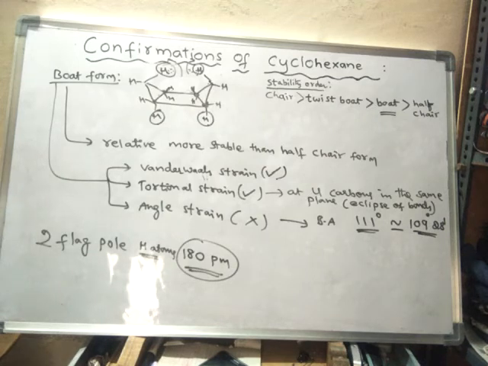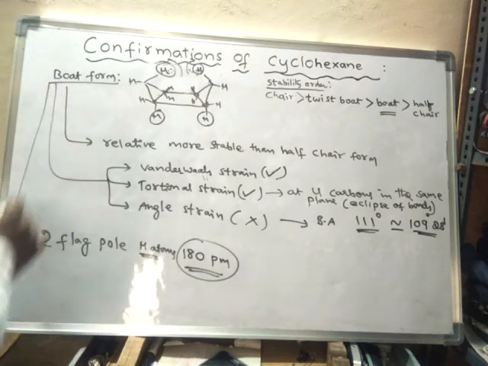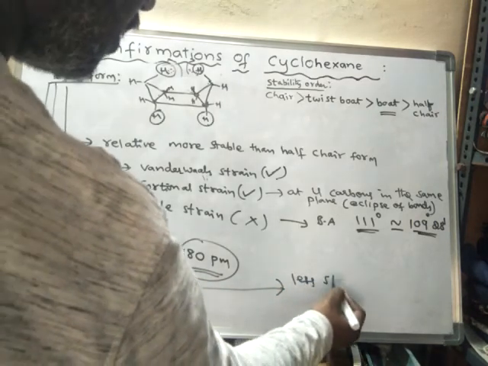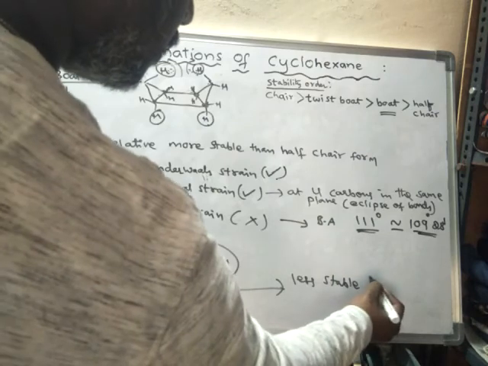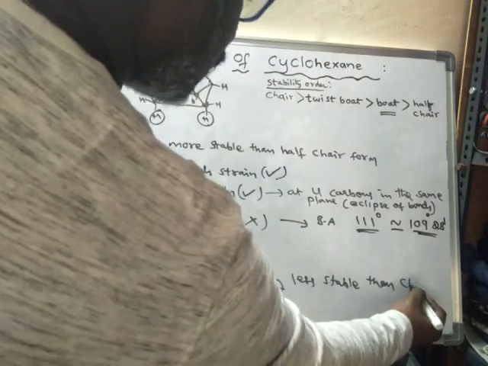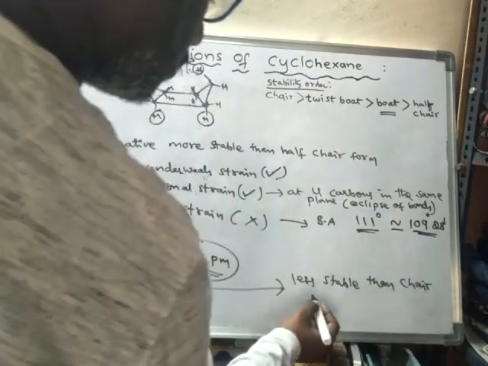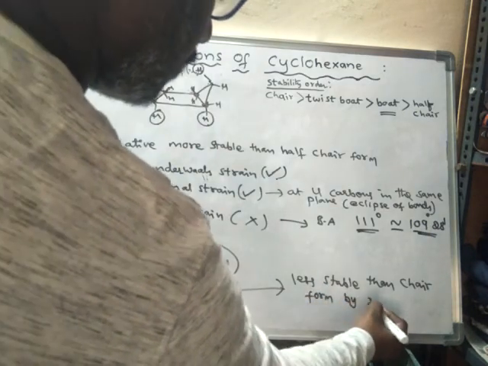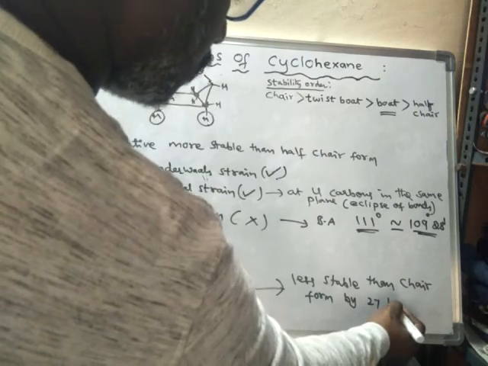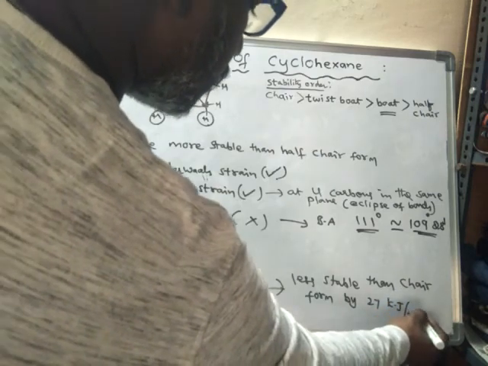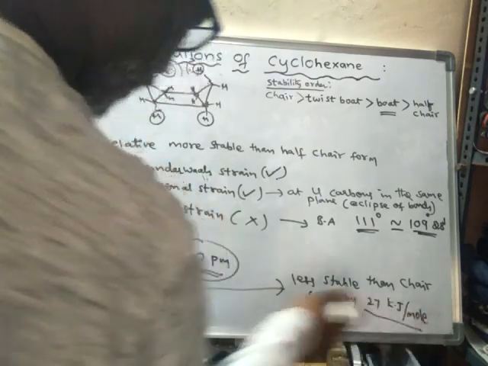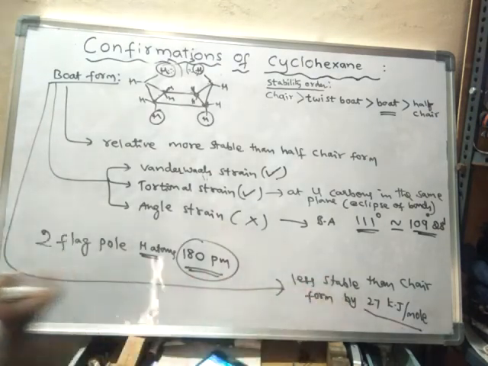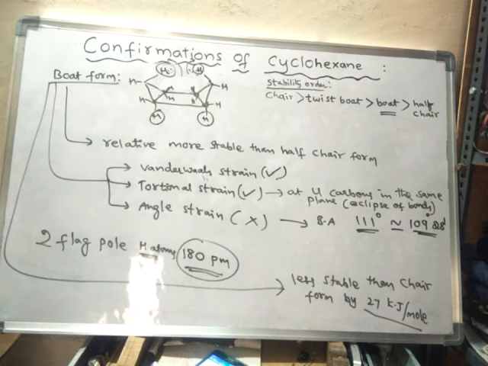One more thing: this boat form is less stable than chair form by 27 kilojoules per mole.